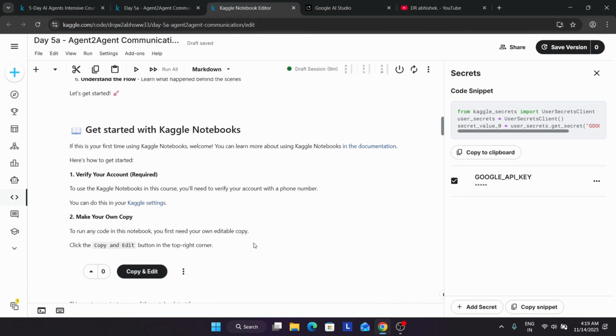So let's get started. First of all, you need to verify your mobile phone in case you are not able to complete all these challenges.